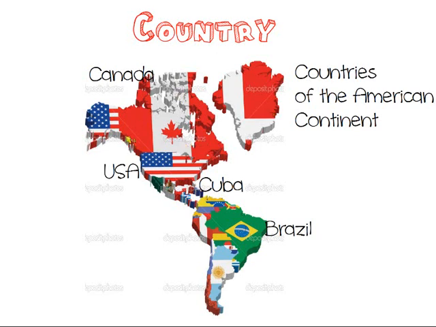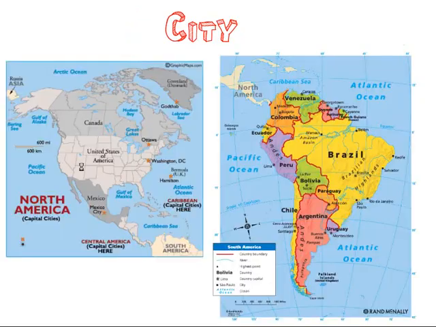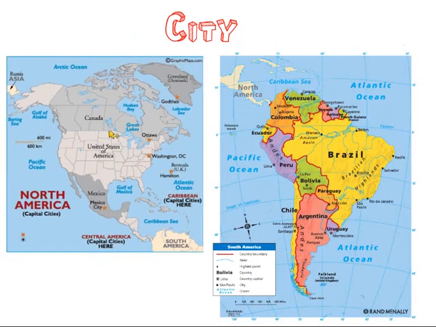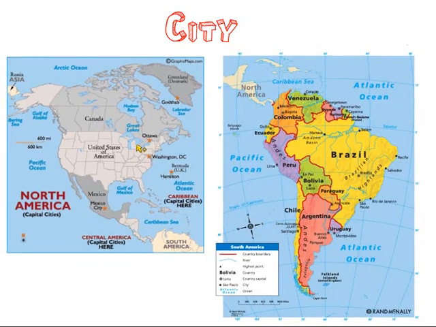So, there's a big difference between the continents, North America and South America, and the countries. The countries are smaller pieces of land. There are many countries here. Look, every flag is a different country. Good. And what about the cities? If these are the countries, imagine the cities. You have many cities in North America and in South America.